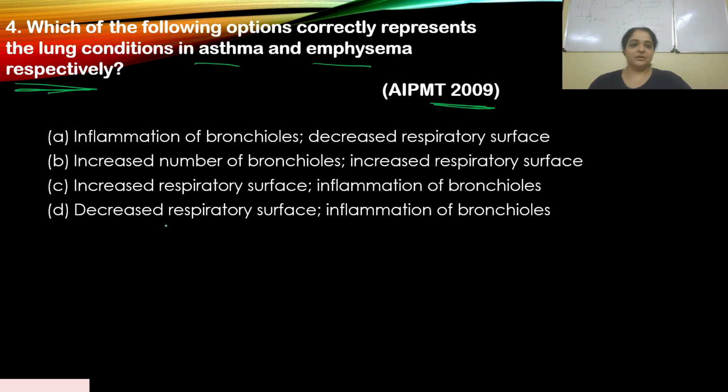No. D, decreased respiratory surface and inflammation of bronchioles. No, it should have been the other way around. When they say asthma and emphysema respectively, that means the asthma part should be first and the emphysema part after the semicolon. Please don't confuse yourself when they write such questions. So your right answer should be A. If you've written down A, that means you got the correct answer.